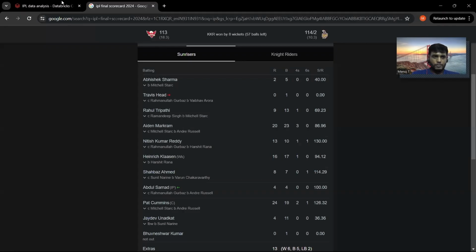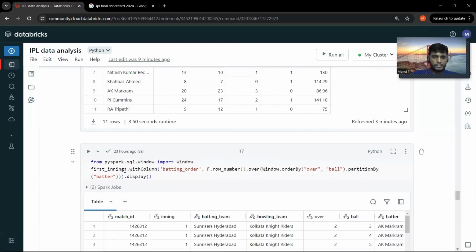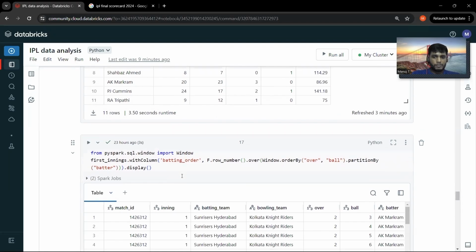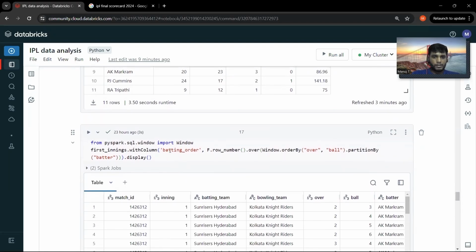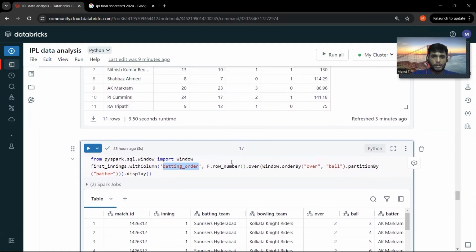So what I did is I created a window function which gives me the batting order, the row number, based on over ball and batter ID.